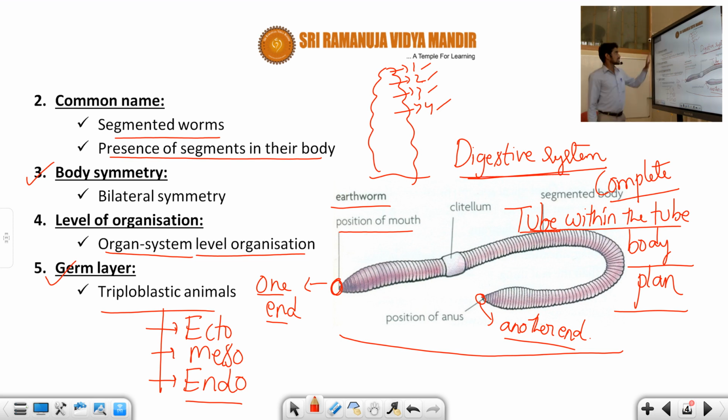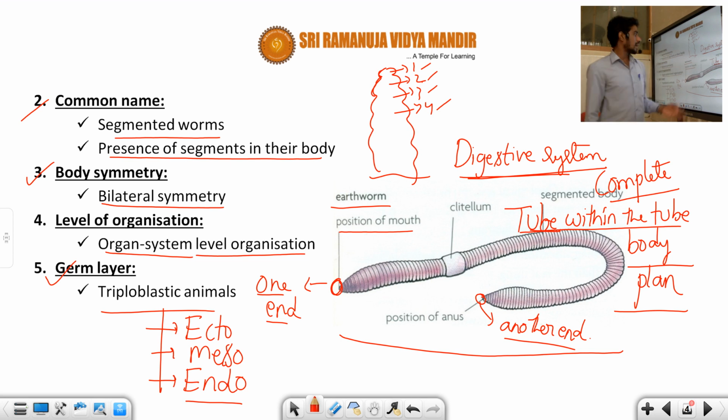And this is about the remaining information. Once again, listen carefully. The common name is segmented worms, because their bodies have so many segments that we can observe. The body symmetry is bilateral symmetry, the level of organization is organ system level, and it is a triploblastic organism because it is made up of the 3 germ layers.